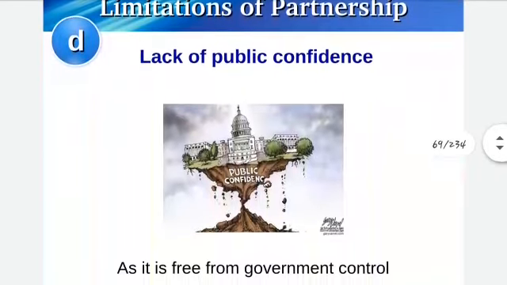Lack of public confidence. As I told, in the case of secrecy, they are not disclosing their accounts in front of the public. Unlike a company, the annual accounts are not presented to the public, so the real position of the business does not become known to the public. And sometimes people get the idea that the business is earning more profits by misleading the customers.